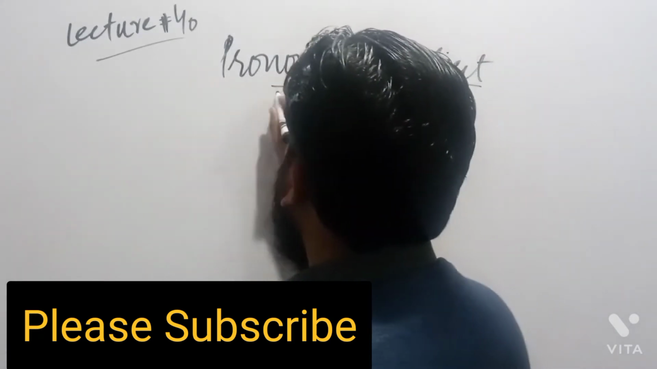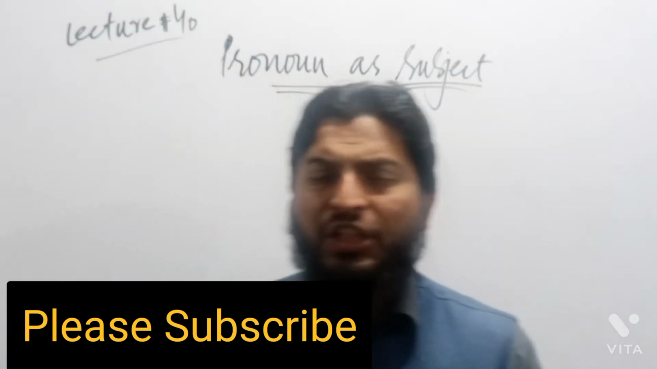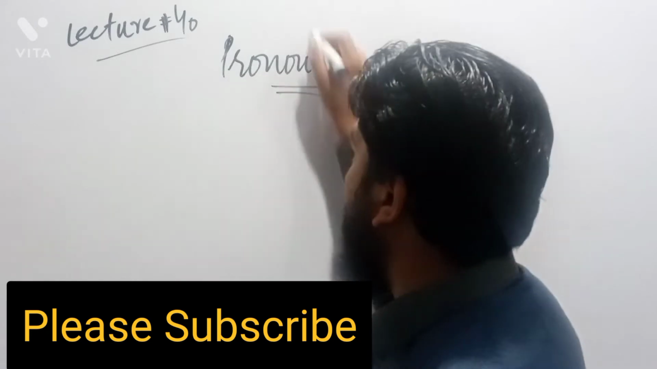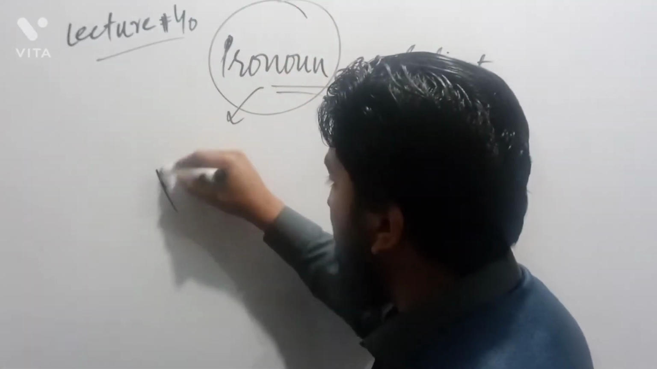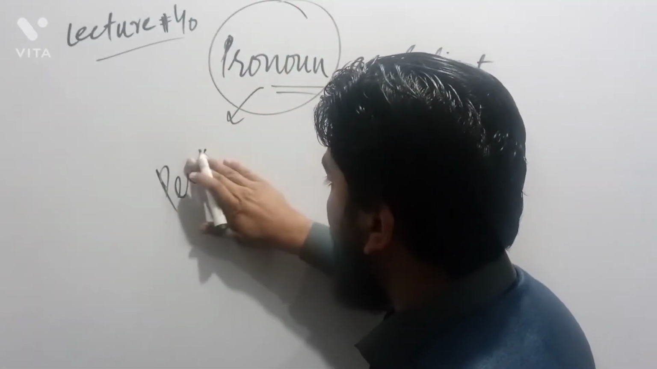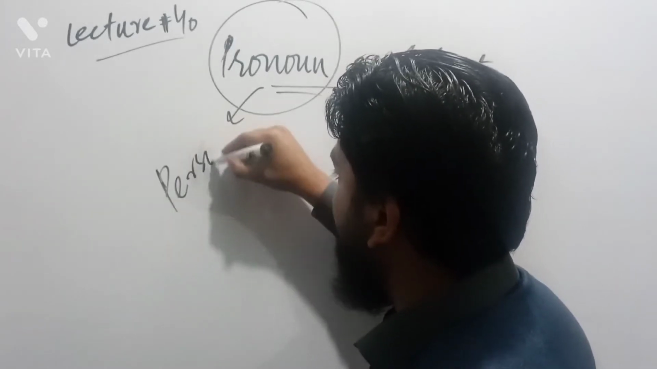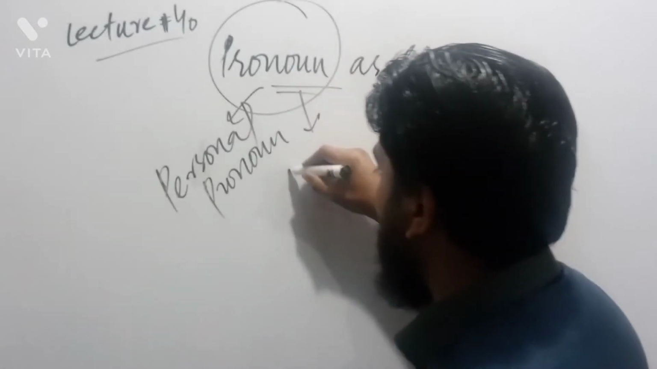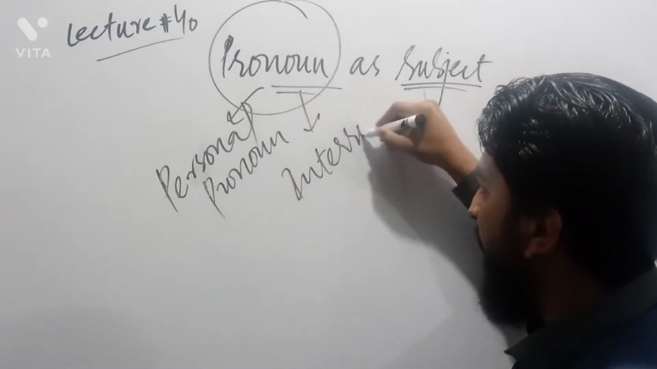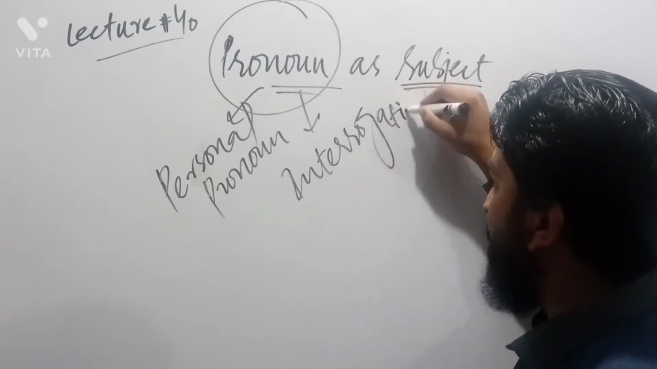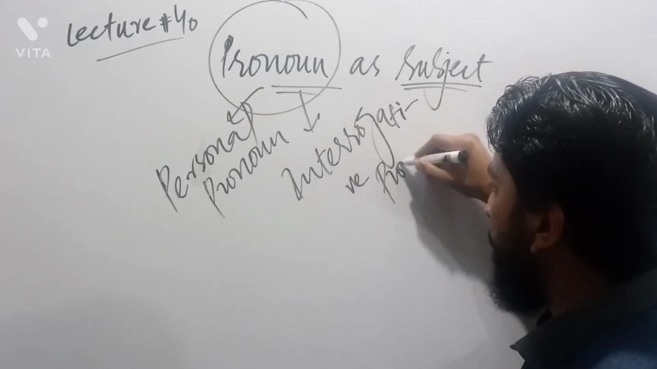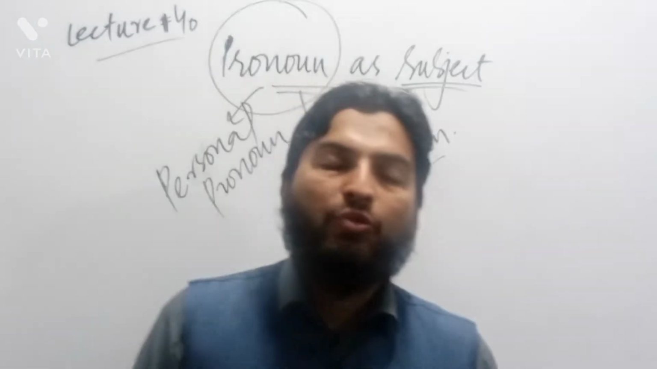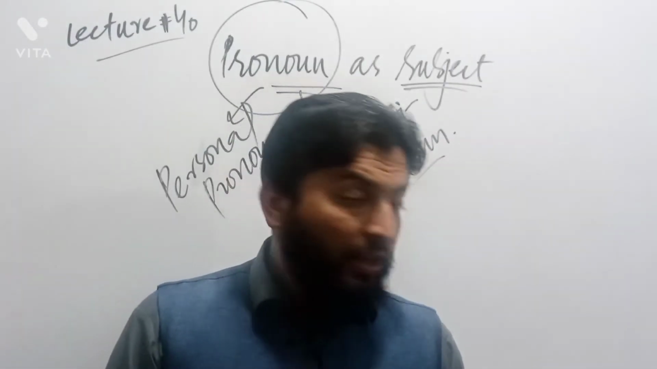It is quite clear to us that pronoun is further divided into two types. What is that? The very first one is personal pronoun. The second one is called interrogative pronoun. Now, how is a personal pronoun used and how is an interrogative pronoun used in place of subject?